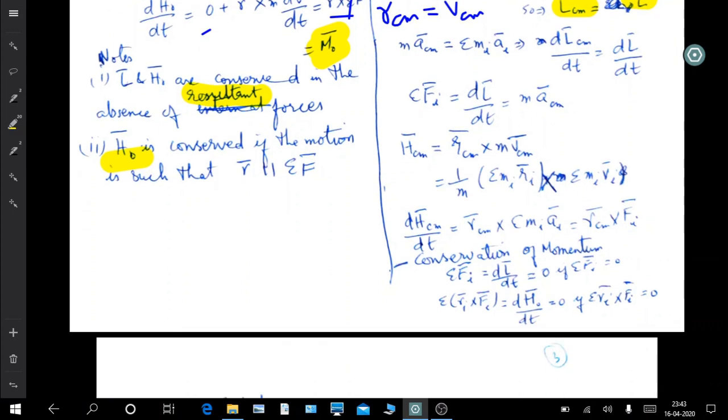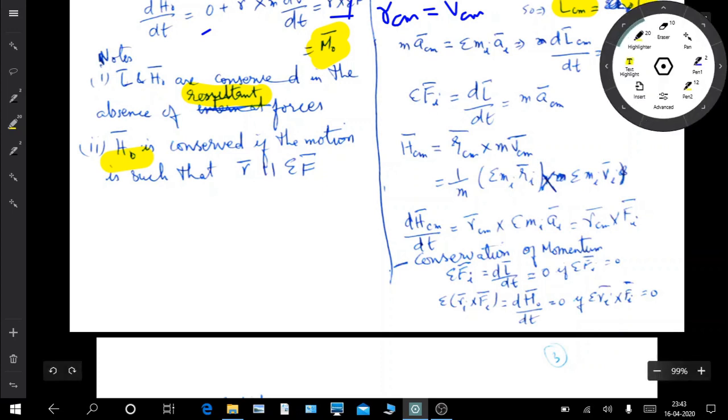Now HCM is the angular momentum of the center of mass. This is RCM times MVCM. What RCM stands for is sigma mi ri upon m, and MVCM is equal to sigma mi vi. So if you get this for individual particles, you can get HCM.